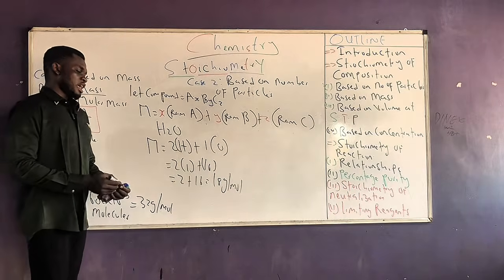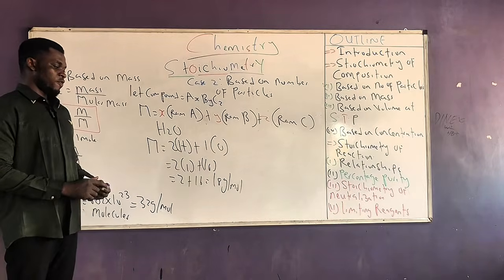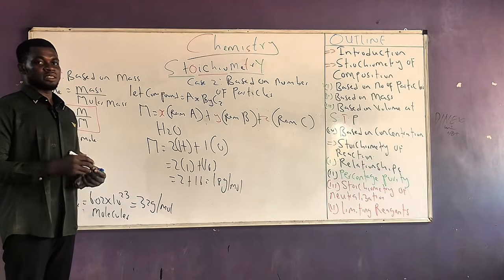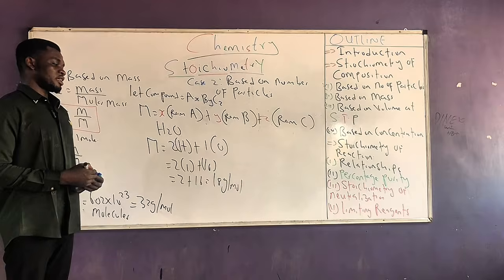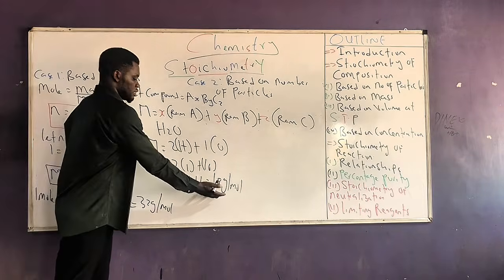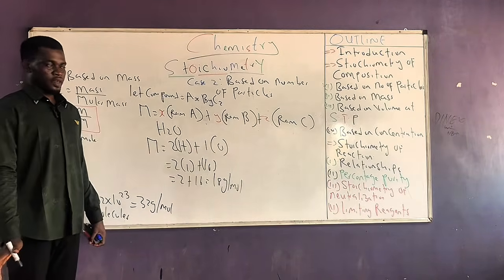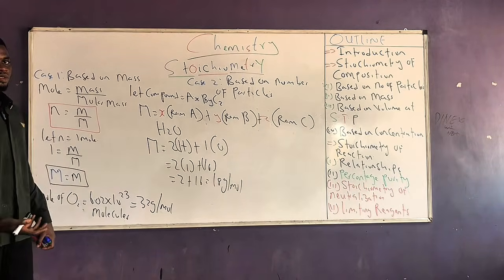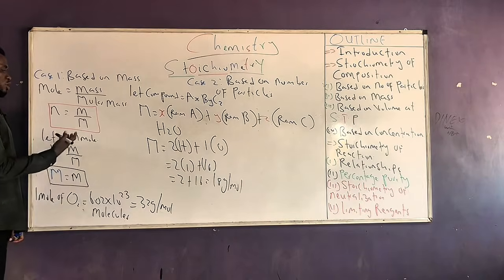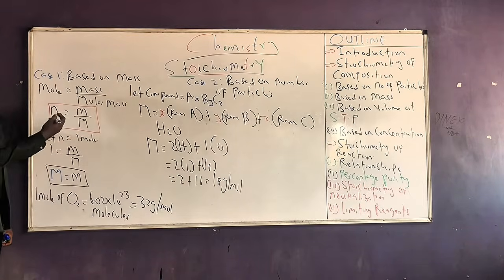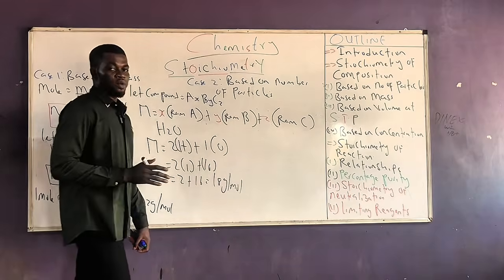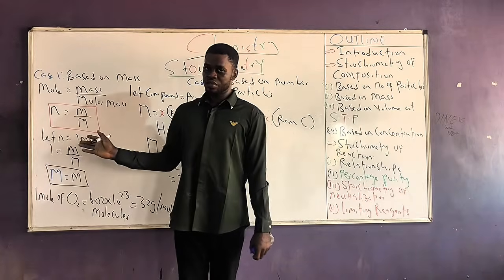That simply means that every 1 mole of water would contain 6.02 times 10 raised to the power 23 particles of water, and at the same time it would weigh 18 grams. Very easy. So the molar mass of a substance is the mass of every 1 mole of that particular substance. Remember, the relationship between the mass of a substance and its mole is that mole equals mass over molar mass. It gives us the answer to whatever question we are asked based on this relationship.